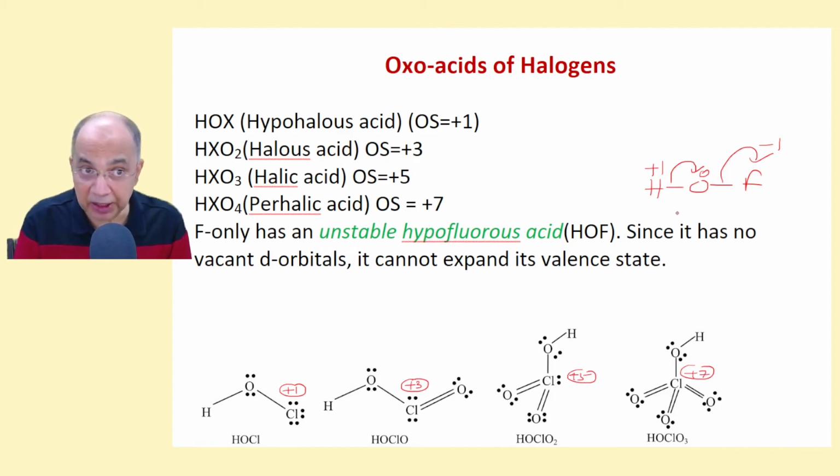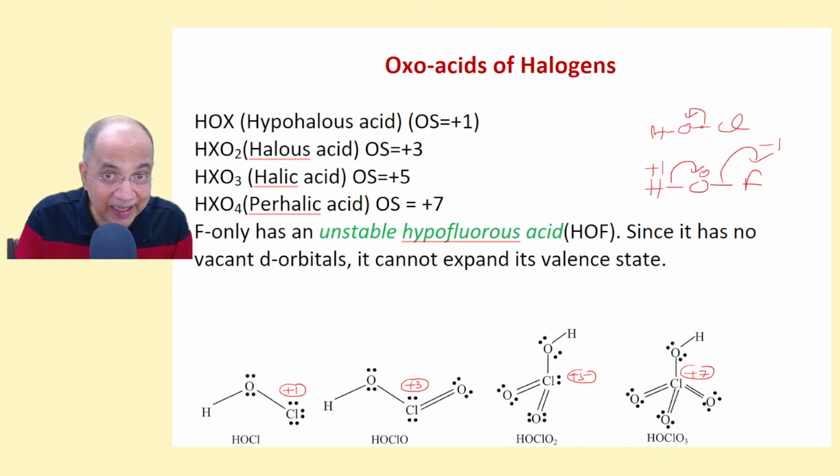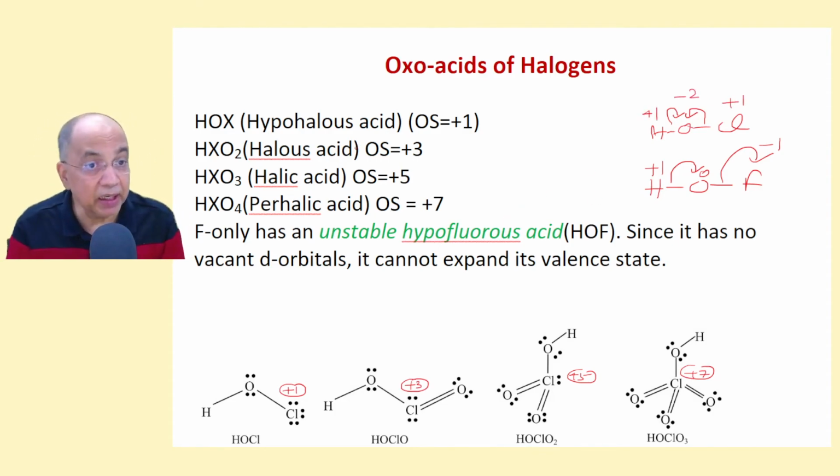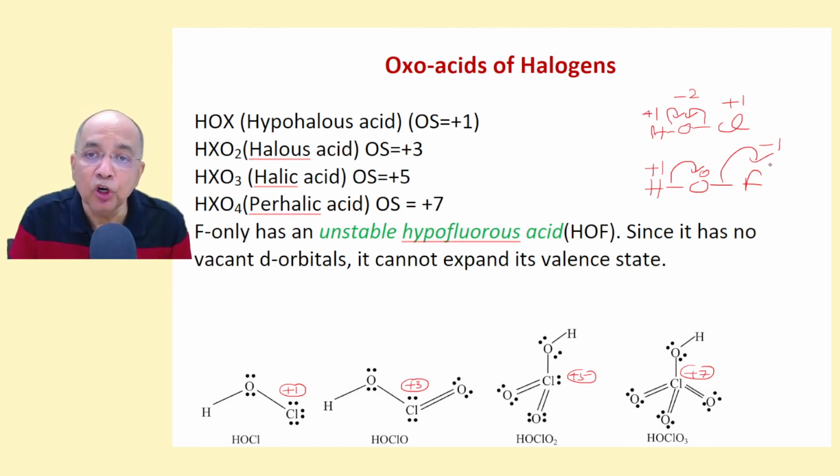So in this case, oxygen is having 0 charge and fluorine is -1 charge. Right? But in all others, supposing it is HOCl, then oxygen will gain, because chlorine is less electronegative. Hydrogen will also lose. So oxygen will be -2, chlorine is +1, hydrogen is +1. Right? Same is the case with hypobromous acid and hypoiodous acid, like hypochlorous. But hypofluorous acid, which is unstable, is really very difficult to prepare and stabilize. But even then, oxygen has a 0 state.